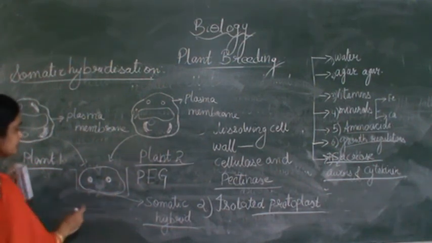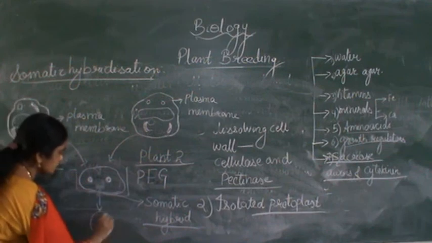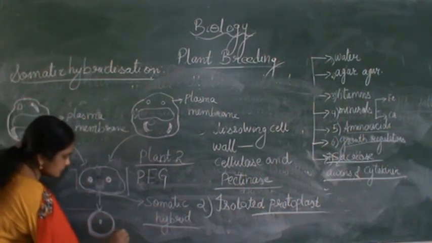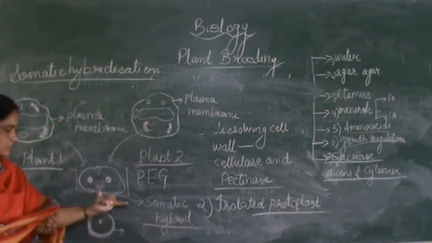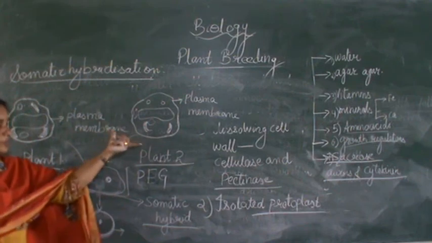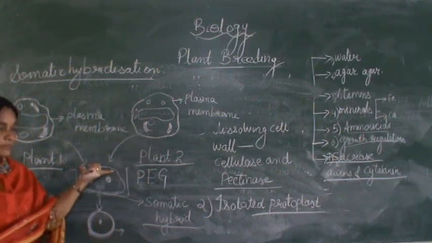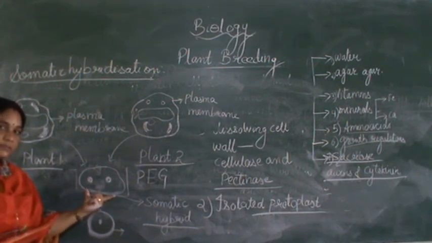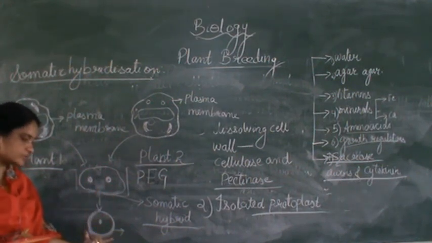Now the somatic hybrid can be grown as a single cell, and this is the plant which we are getting from the somatic hybrid. Polyethylene glycol will help in the fusion of two cells, leading to the development of a cell.